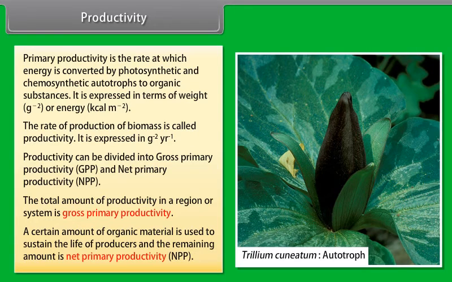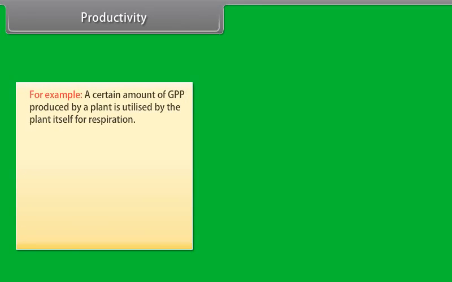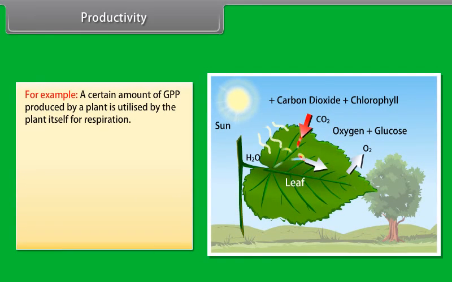A certain amount of organic material is used to sustain the life of producers, and the remaining amount is net primary productivity (NPP). For example, a certain amount of GPP produced by a plant is utilized by the plant itself for respiration.